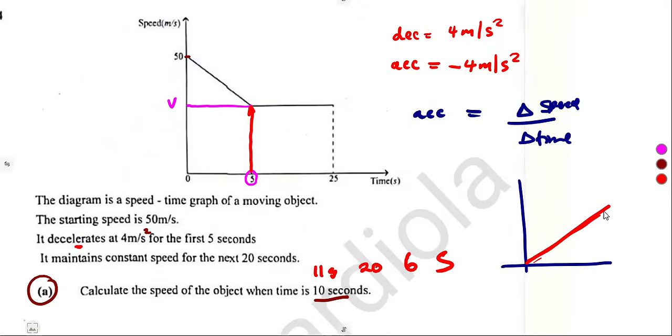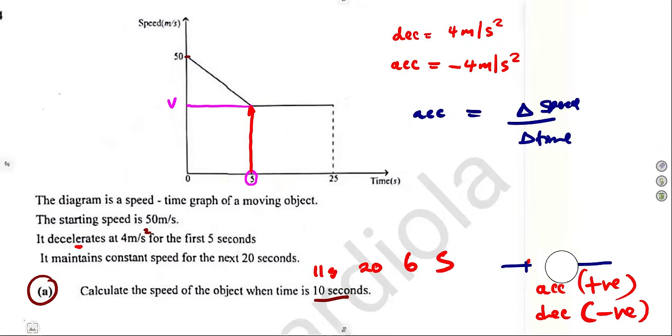As you are going up, you can see this is an acceleration. I'm going up, it means my acceleration is positive there. So if the question asks you to calculate a deceleration where you see acceleration, your answer will be negative. Deceleration is the negative of acceleration.